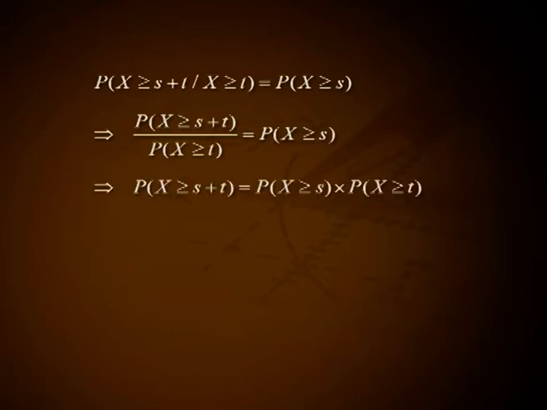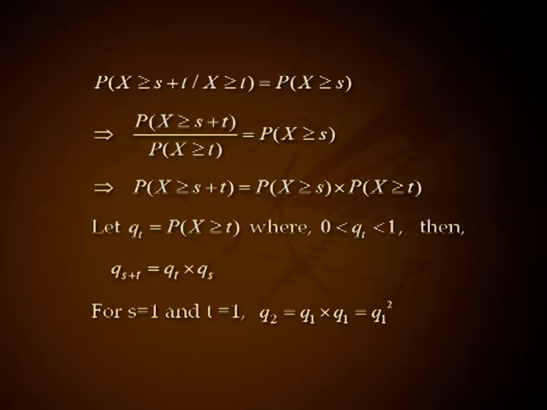This implies P(X ≥ s+t) = P(X ≥ s) × P(X ≥ t). Let q_t = P(X ≥ t), where 0 < q_t < 1. Then q_(s+t) = q_t × q_s. For s = 1 and t = 1, q_2 = q_1 × q_1, that is q_1 squared. Hence, s = 2 and t = 1 gives q_(2+1) = q_3, that is q_2 × q_1, that is q_1 squared × q_1, or q_1 cubed.